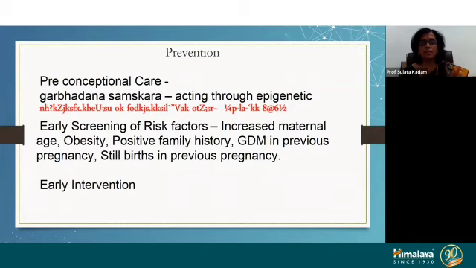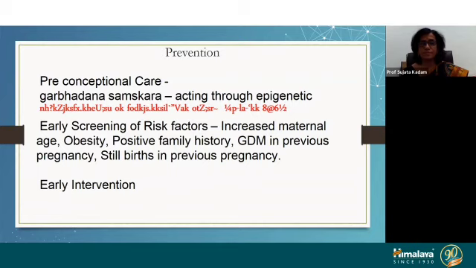That means we should take care of all the things which can prevent gestational diabetes from occurring during pregnancy. The main focus is on preconceptional care, where we can enlist couples having high risk factors, whose lady can develop gestational diabetes afterwards. For such couples we can give preconceptional panchakarma measures, dietary advice or behavioral advice to prevent gestational diabetes.